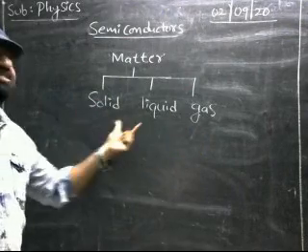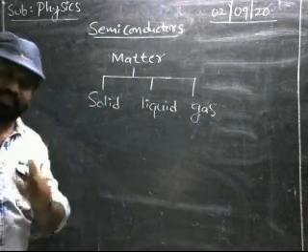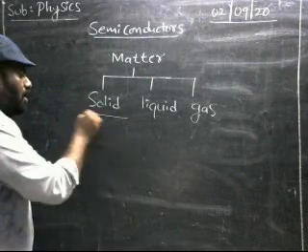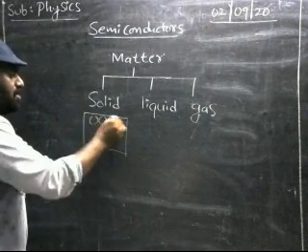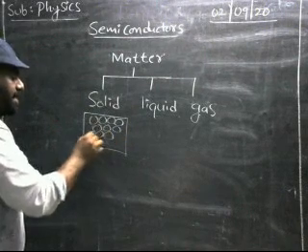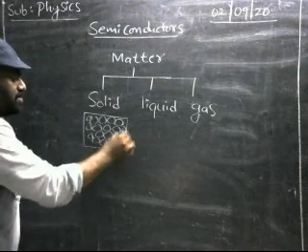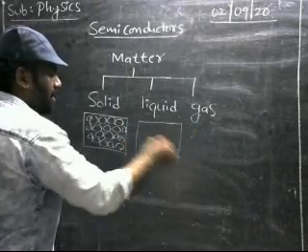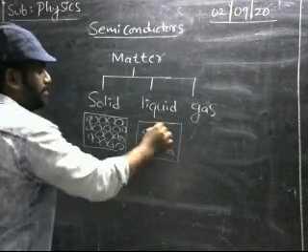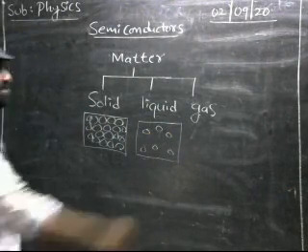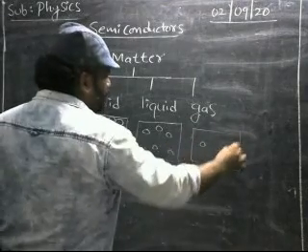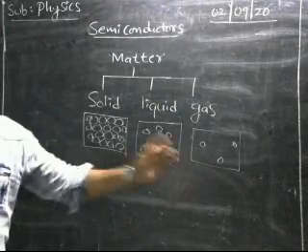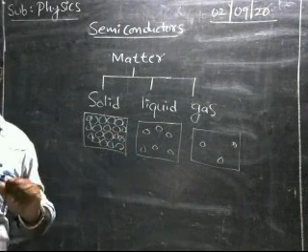What is the difference between these three? Only the arrangement of the atoms. Suppose you take a solid, all atoms are arranged very closely, very tightly packed. There is no gap between atom to atom. In the case of liquids, atoms are loosely packed. There is a gap between atom to atom. In the case of gases, there is no relation between atom to atom. The difference is only the arrangement of the atoms.